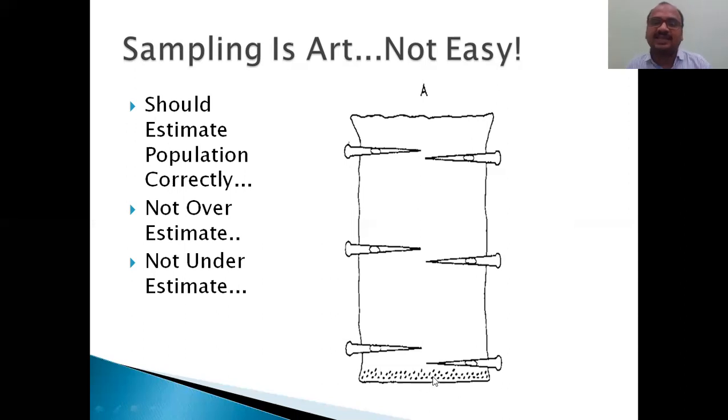Suppose I collected a sample only from the bottom, only one sample. That is also from the bottom I collected. So what is there in my hand? Now in the sample, all stones. So what I will conclude is, no, it is not at all rice. Wherever I took the sample, that is full of stones. So the bag is also full of stones.